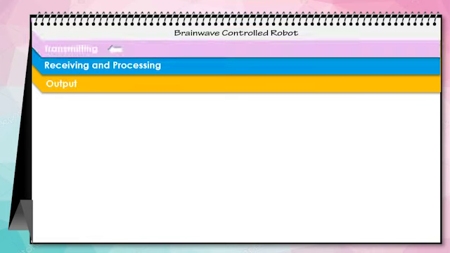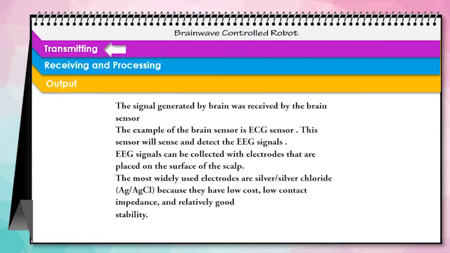Now we will look at the working principle of the brainwave control robot. The first one is the transmitting of the brainwave, the second is receiving and processing, and the third is output. For the transmitting, the signal generated by the brain is received by the brain sensor. An example of the brain sensor is the ECG sensor. This sensor will sense and detect the EEG signal.